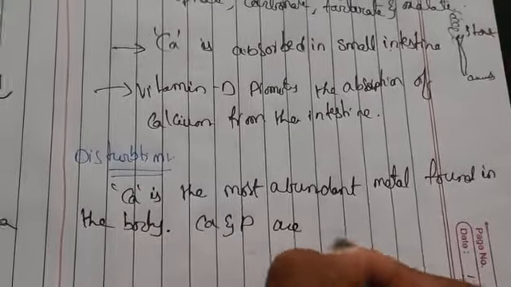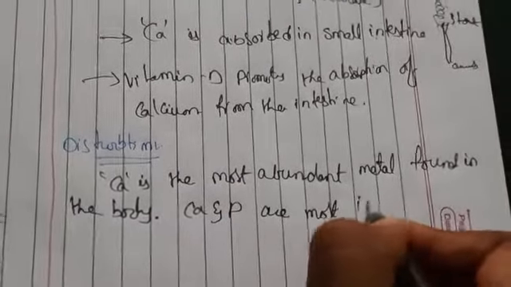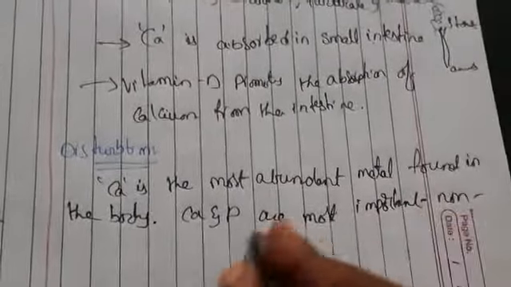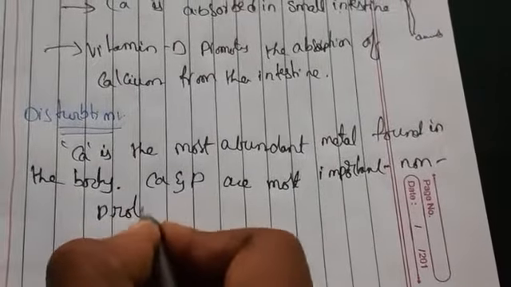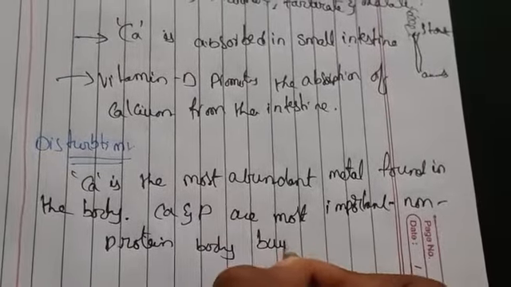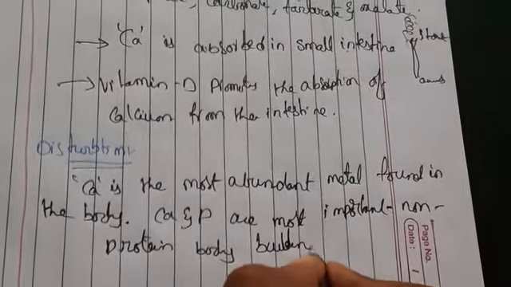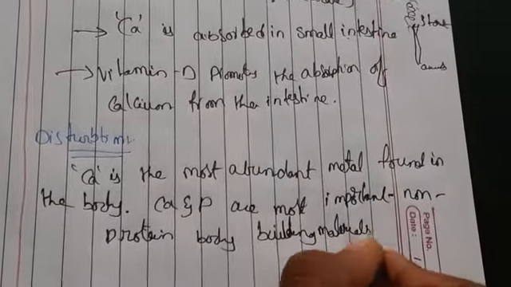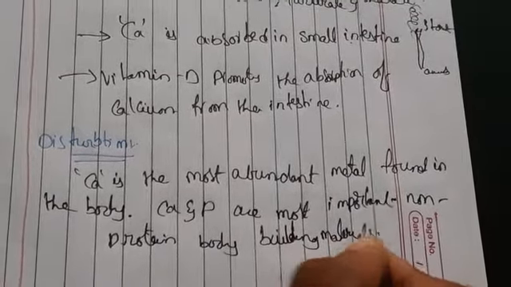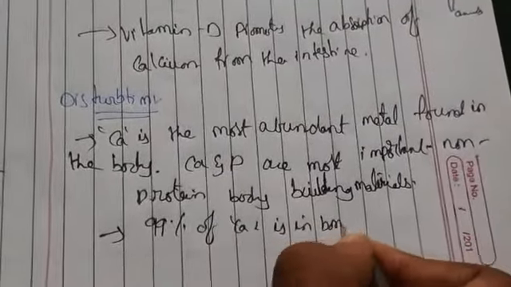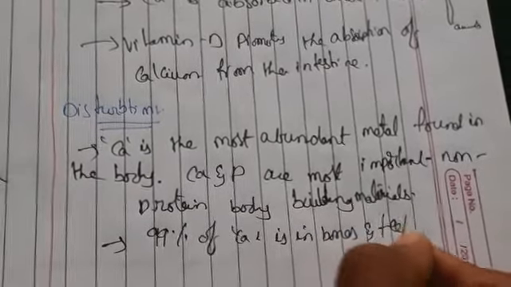Calcium and phosphorus are the most important non-protein body building materials. Approximately 99% of calcium is in bones and teeth.